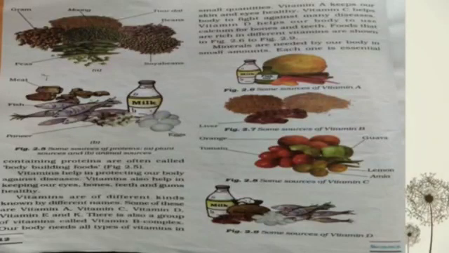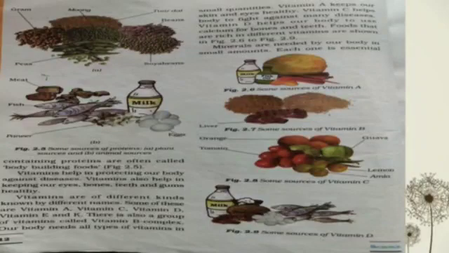Vitamin A keeps our skin and eyes healthy. Vitamin C helps the body to fight against many diseases. Vitamin D helps our body to use calcium for bones and teeth. And foods that are rich in different vitamins are known as protective foods. Now some minerals also are needed by our body in small amount.